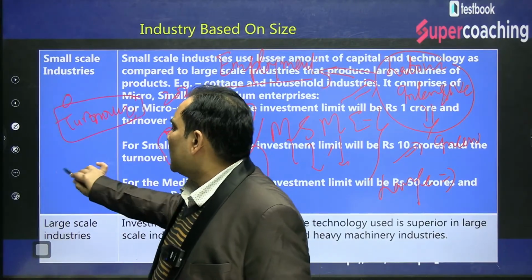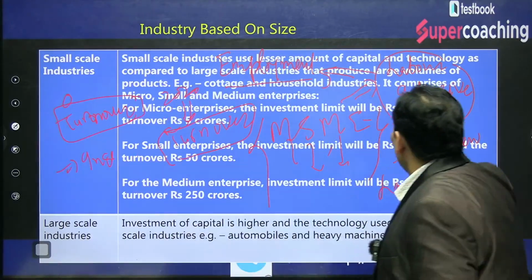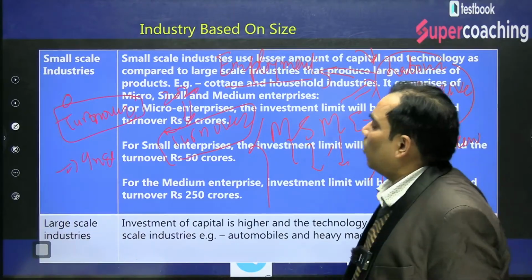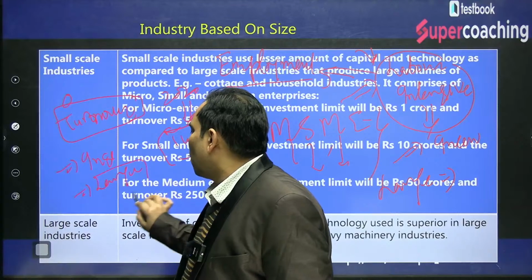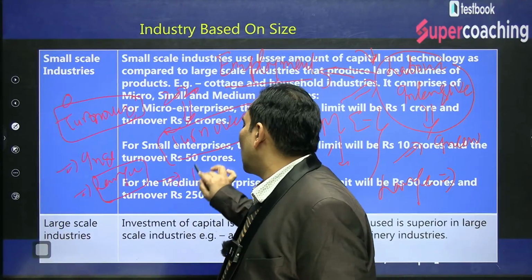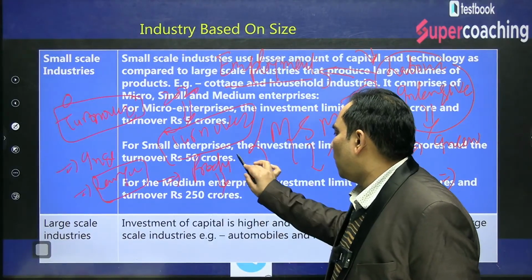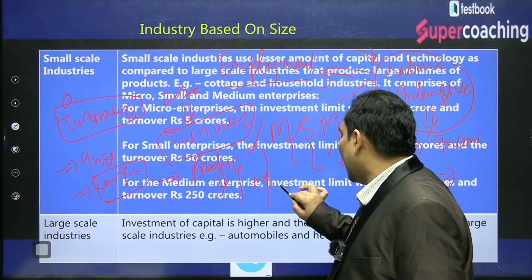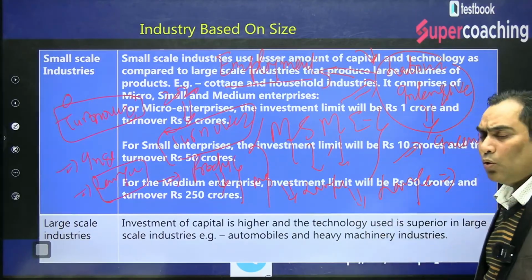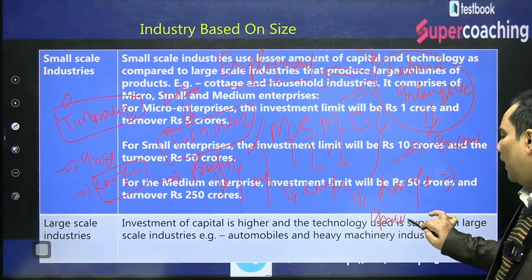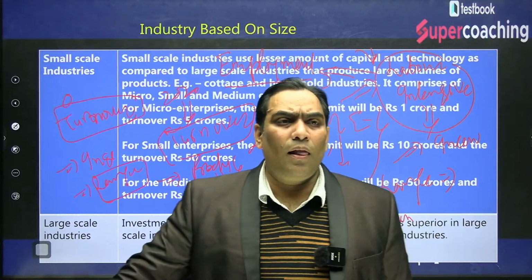So just to get the incentive, this industry was not adopting modern technology. They were not producing at large scale, because if they produce at large scale, their production is going to increase. When their production increases, they are going to shift from MSME to a large scale industry, and then they are going to lose the incentives given by the government. So that's why they were not very motivated.